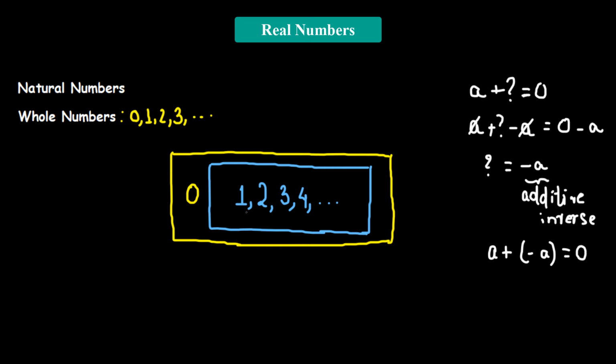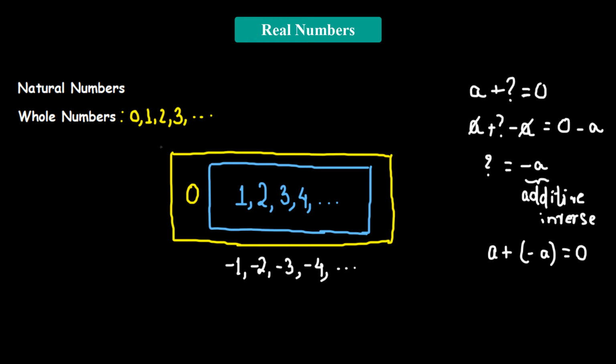Each of the natural numbers is going to have an equivalent additive inverse. For the number 1, the additive inverse will be -1, such that when we add 1 to -1, we get 0. Similarly for 2, the additive inverse will be -2. For 3, that will be -3, and for 4, -4, and the list goes on. These are called negative numbers. So we have introduced a new collection of negative numbers.